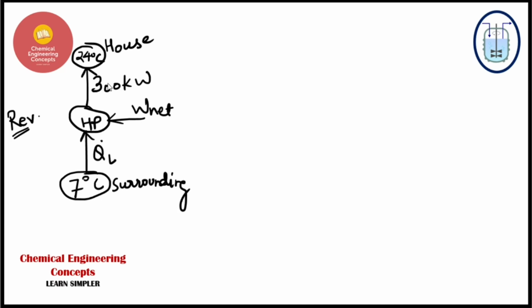So first we will find out the coefficient of performance, because for heat pumps and refrigerators we use the coefficient of performance as a parameter that will give the maximum possible efficiency for a system. So first let's find out the COP of this reversible heat pump. It will be simply, because it's a reversible system and it's a Carnot system, I should say.